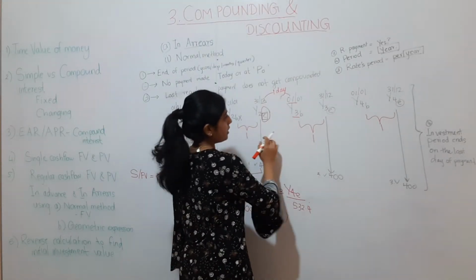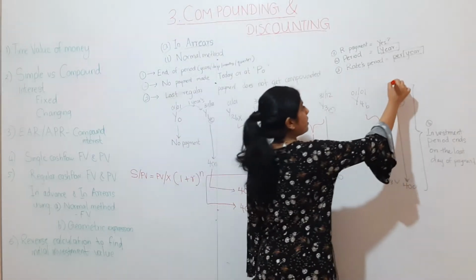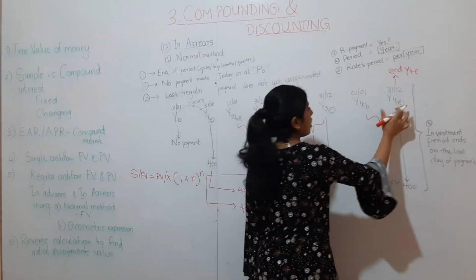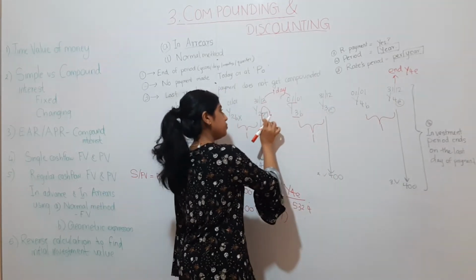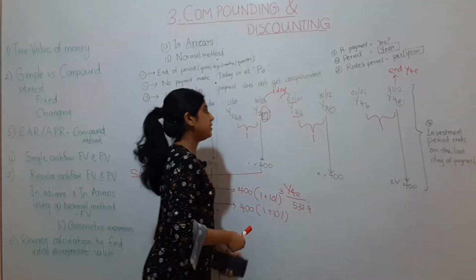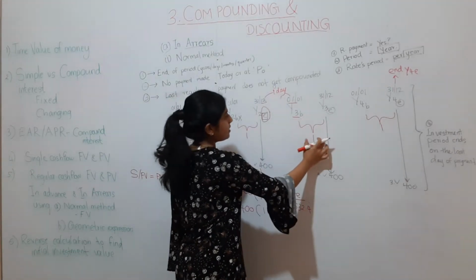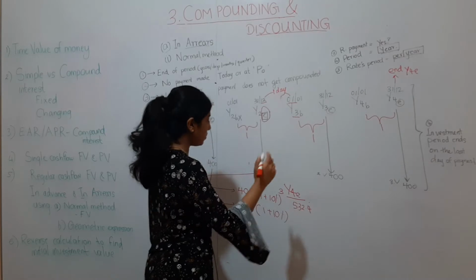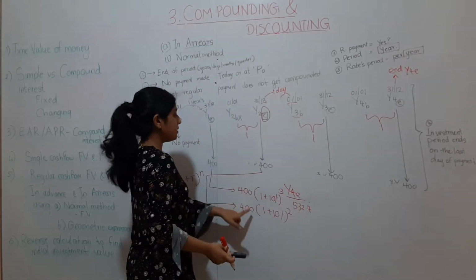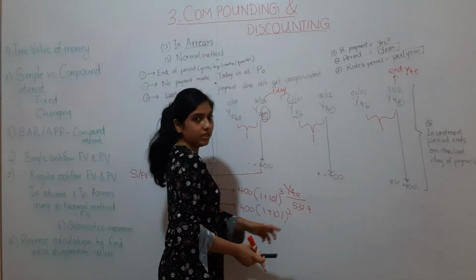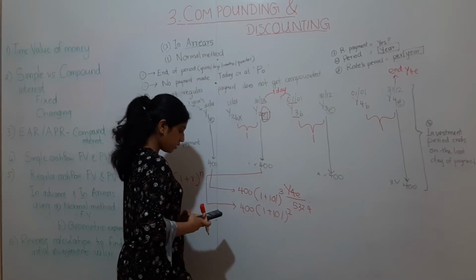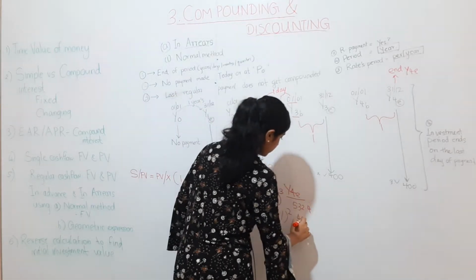So our end year is this year 4. Up to that, how many years must we count, from year 2 end to year 4 end? Year 3 is 1, year 4 is another one, so 2 years. So the second year's cash flow is available for only 2 years. So you put 1.1 to the power 2 into 400, which is 484.